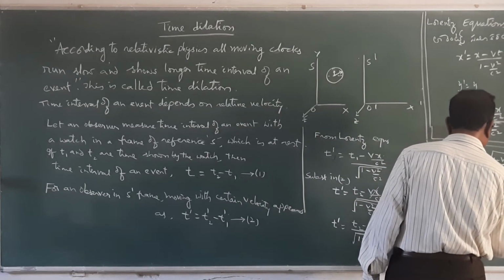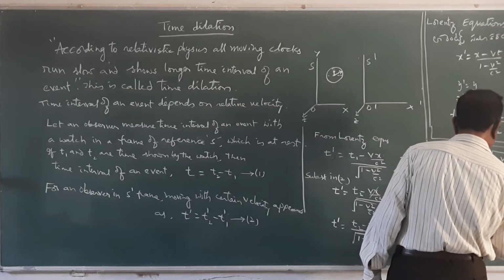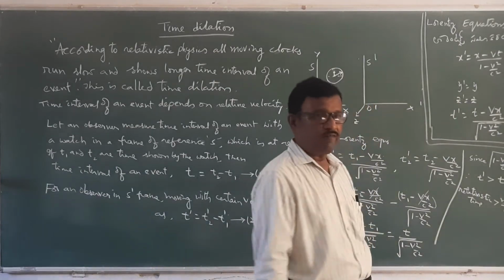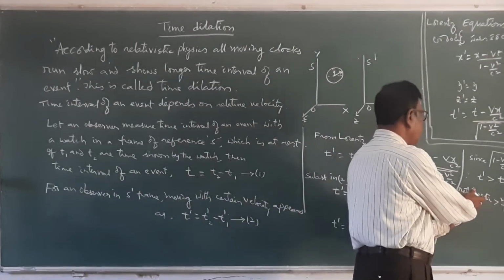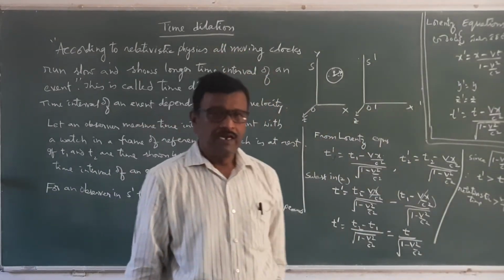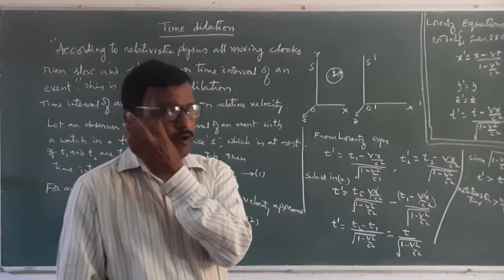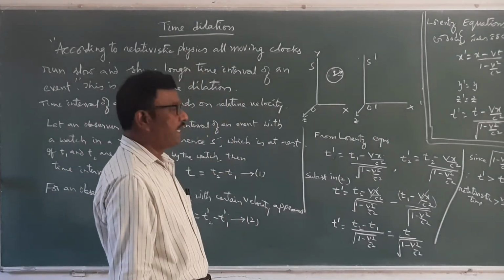Normal time, classical time, if we measure in a frame of reference which is at rest, because this time interval is longer, there is a delay in the time shown by the watches. This is called time dilation.